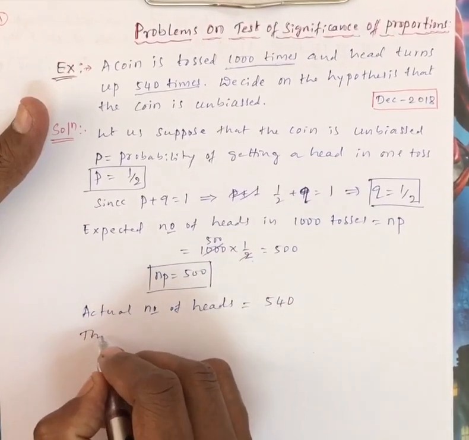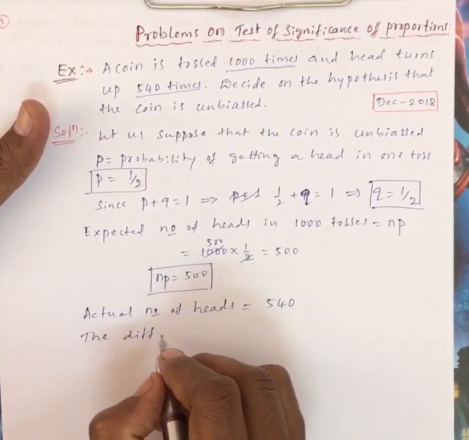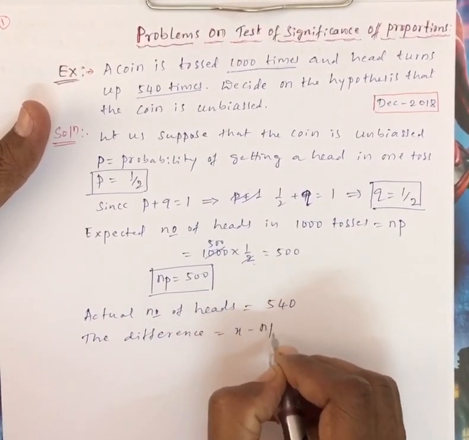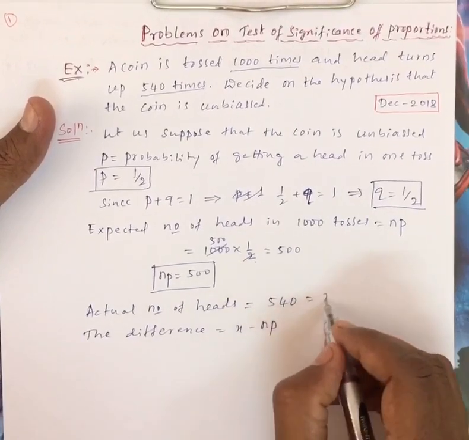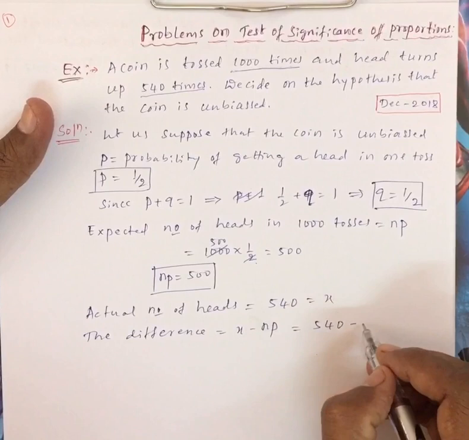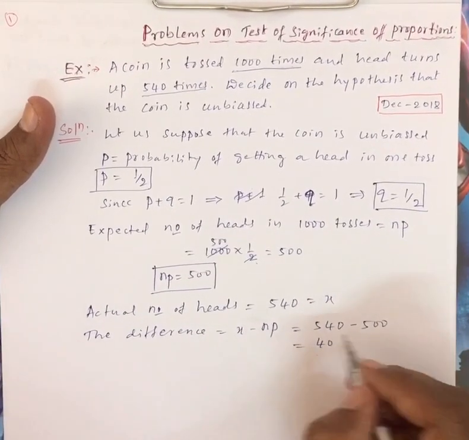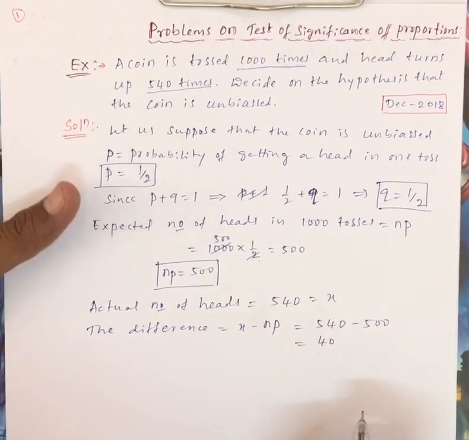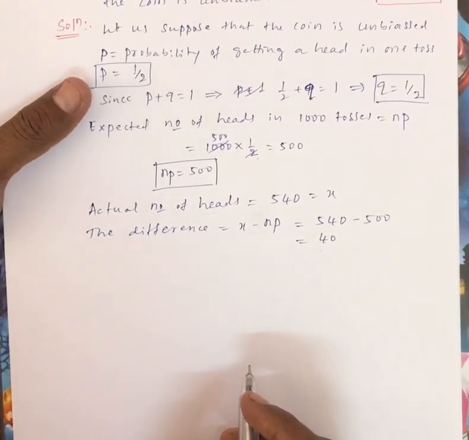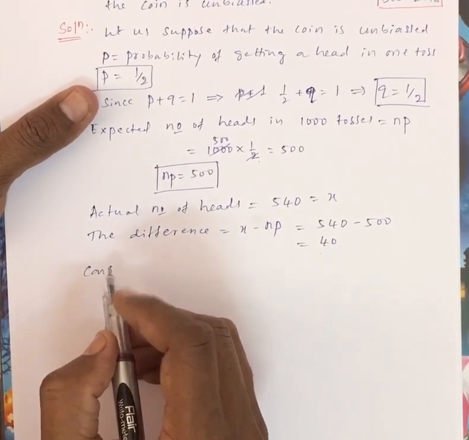Now the difference, x minus np, where this is x. That is 540 minus 500 equal to 40. So the difference of these two is 40. Now we have the significance relation, the normal standard variate.